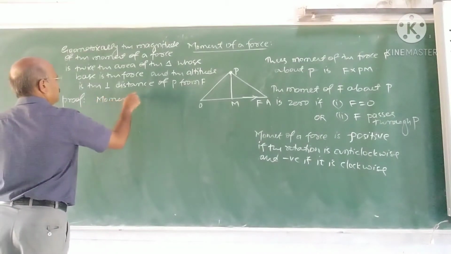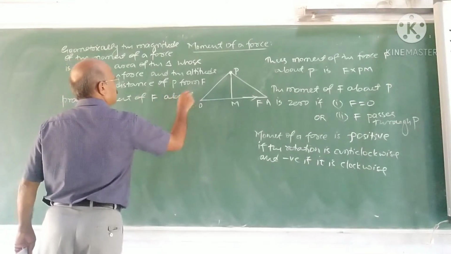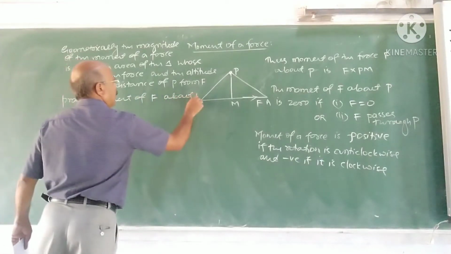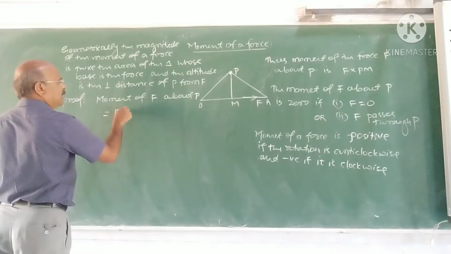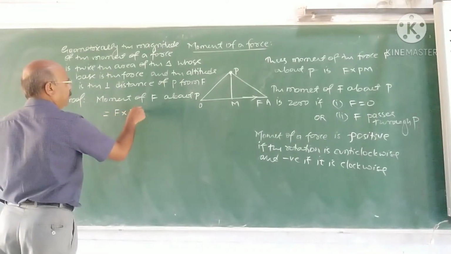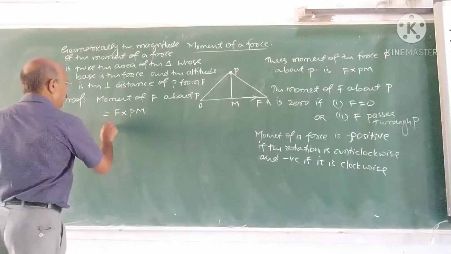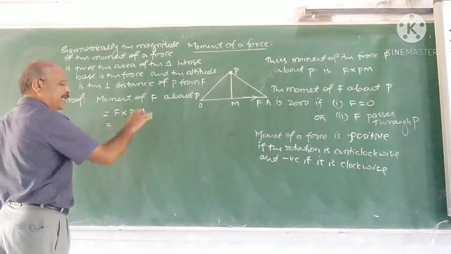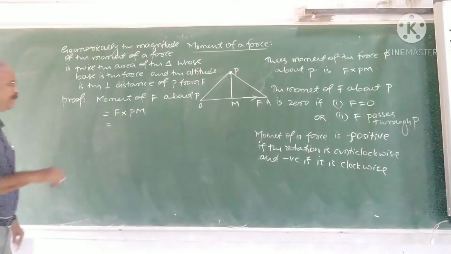Moment of F about P is F into PM. F means, see here, magnitude is taken, F into PM.